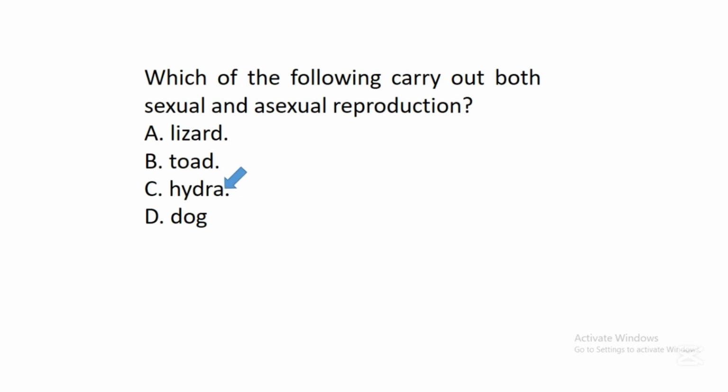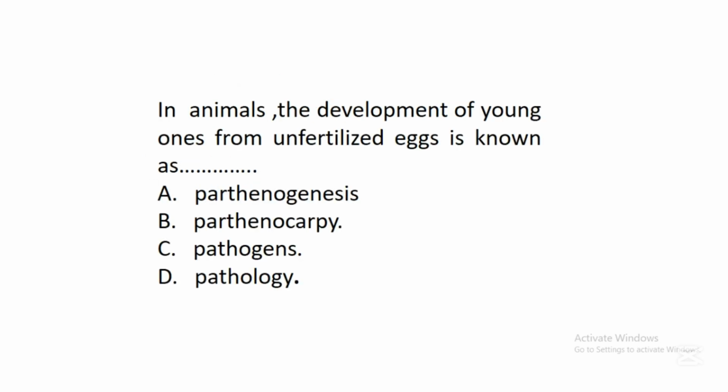So among these options, this hydra is an organism that can reproduce through asexual means, and it can also reproduce through sexual means.